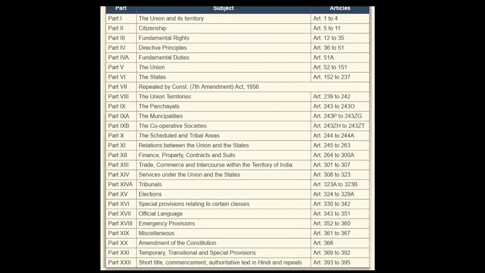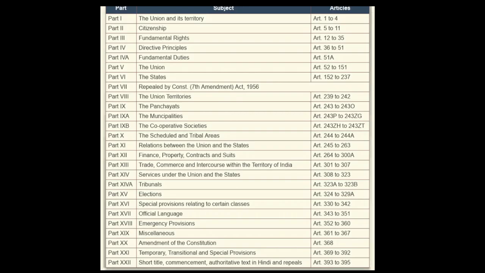Therefore, we see the provision in Part 17 of the Indian Constitution that talks about the official languages: what official languages will be used in the Supreme Court, High Court, the administration, the Parliament, the legislature, the executive, and obviously the judiciary.